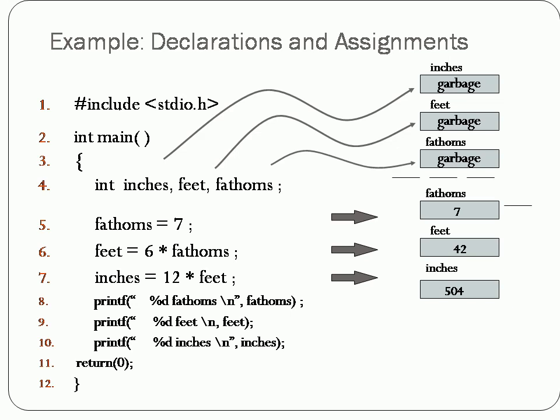Once the compiler knows that these are all the variables that are going to be used in the program, simultaneously it allocates memory space in the names of inches, feet and fathoms. So you can see in the diagram that under the name of inches, in the locations there, we denoted garbage. Once the space is allocated in the memory, it may have any kind of values in the memory spaces, so that is denoted as garbage. Garbage means wasted.